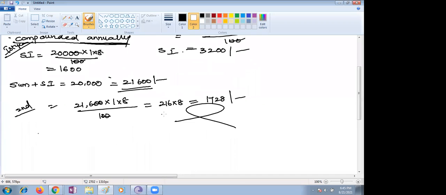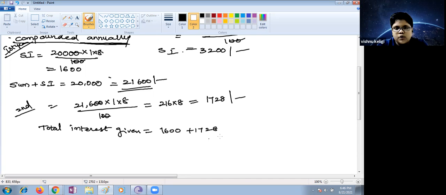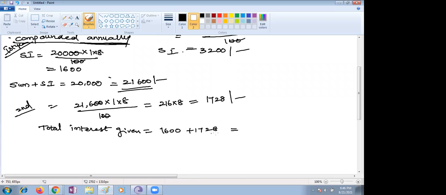Total is 3,328. Total interest is first year 1,600 plus second year 1,728, which is 3,328. This is your compound interest.